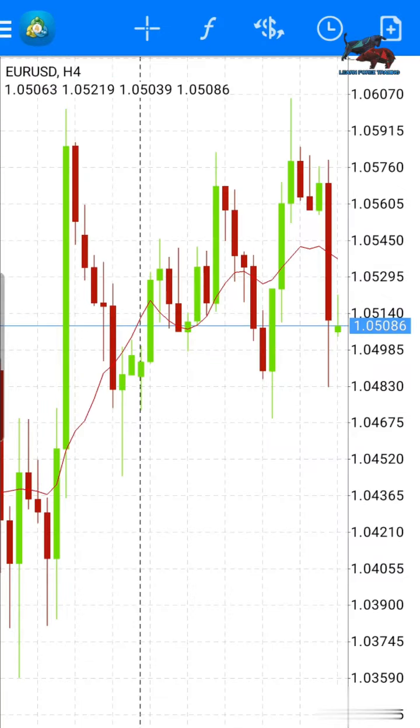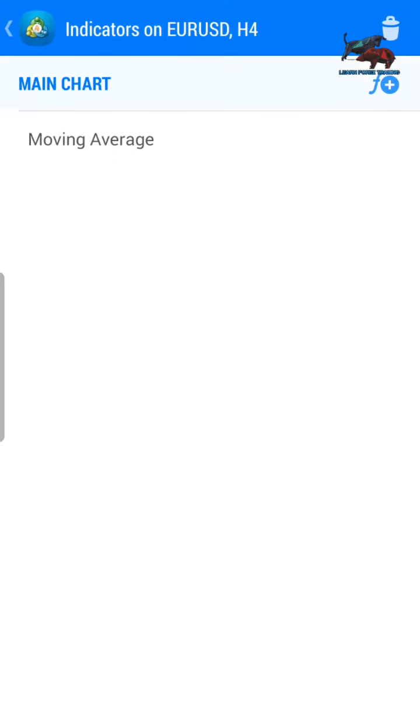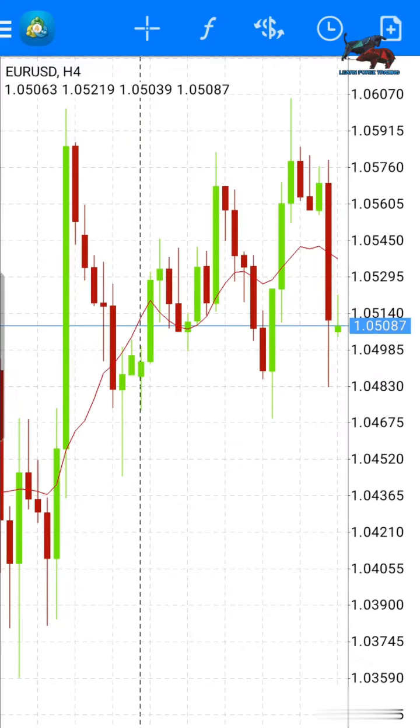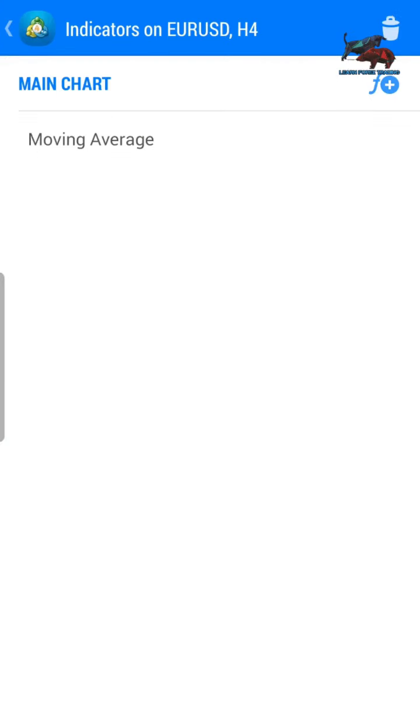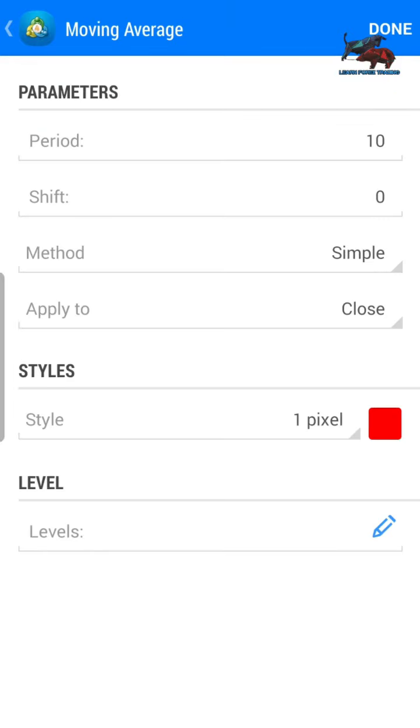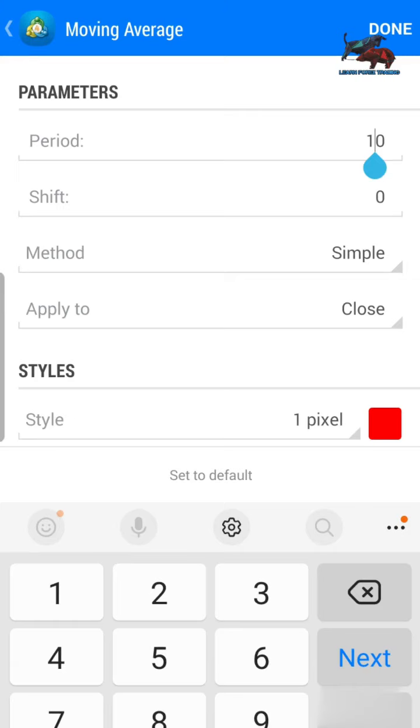The moving average basically shows you which direction your trend is going. If the red line is on top, that means your trend is going down. If it's at the bottom, it means it's going up. So we change the period to 200. And then we change the method to exponential, and then the color we need to change it to red.